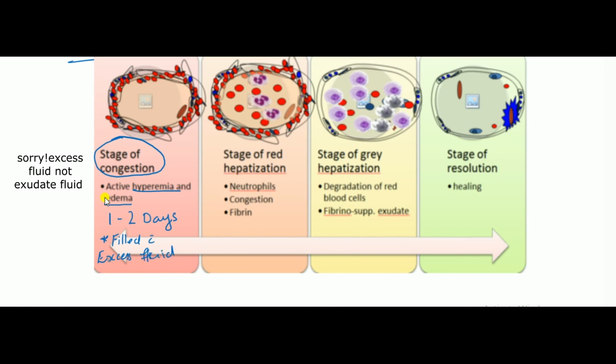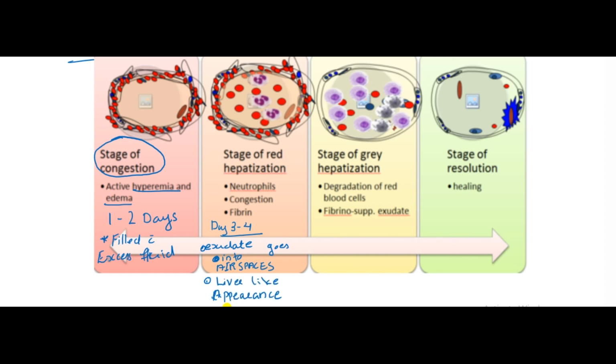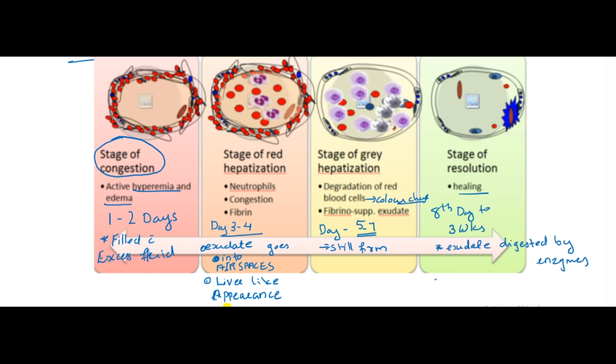Stage of red hepatization, day 3 to 4, exudate will happen. Neutrophil exudate, congestion, and fibrin in the air spaces. It has a liver-like appearance. Stage of gray hepatization, day 5 to 7, still firm, and degradation of blood cells leads to color change. Finally, the process of healing, 8 days to 3 weeks, and the exudate is digested by enzymes and ingested by macrophages.